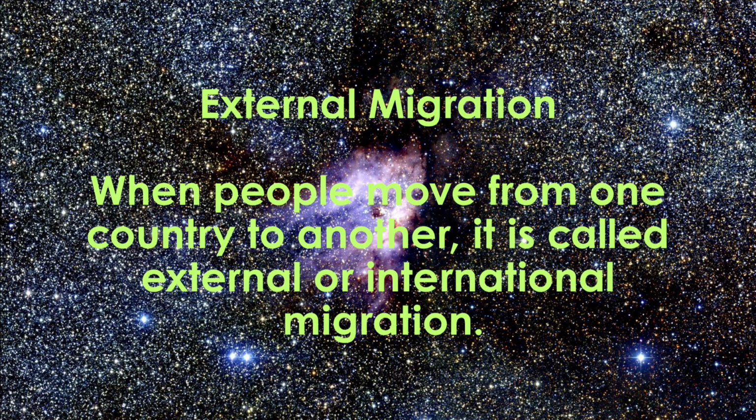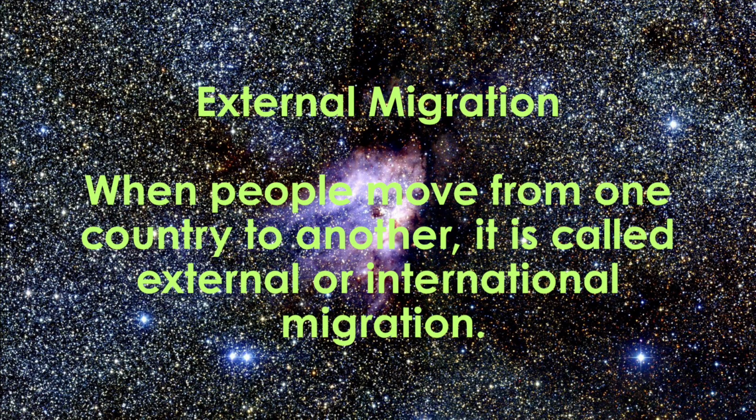Cities offer relatively more equality, independence, and dignity, which encourages migration. Thus, internal migration in India occurs due to a combination of rural push factors and urban pull factors, along with social factors like caste. Now, let's learn about external migration.